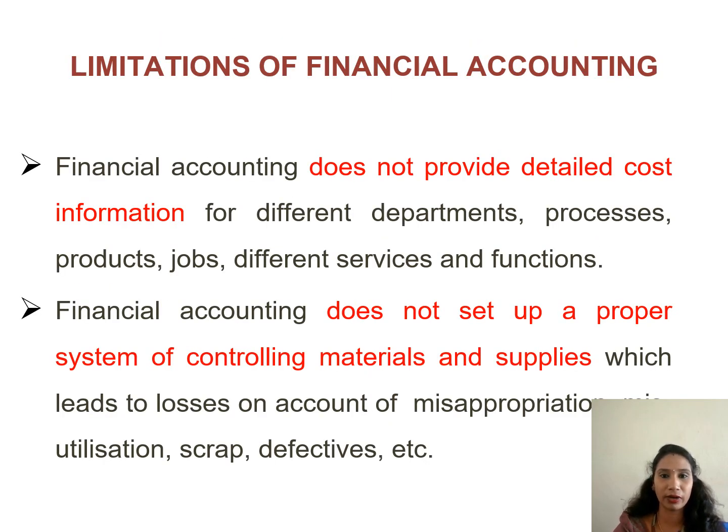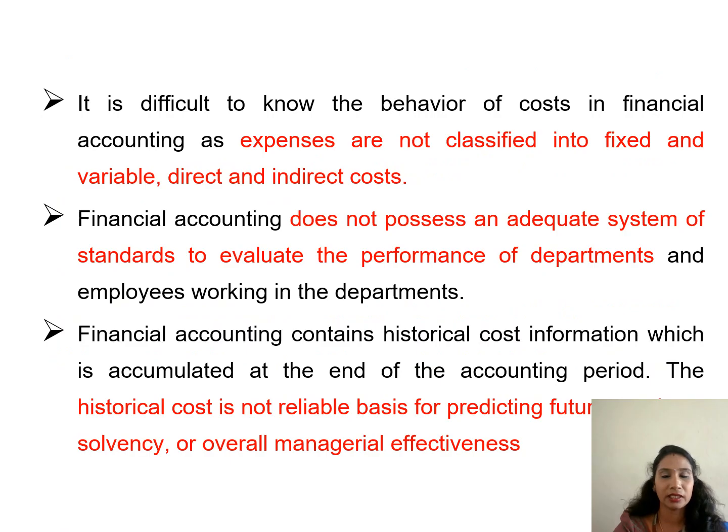Next, limitations of financial accounting. Financial accounting does not provide detailed cost information of different departments, jobs, services and functions. It does not set up a proper system of controlling the overall materials and supplies. It does not classify the expenses into fixed, variable, direct, and indirect cost. And it does not possess an adequate system to evaluate the performance of various departments in the organization.